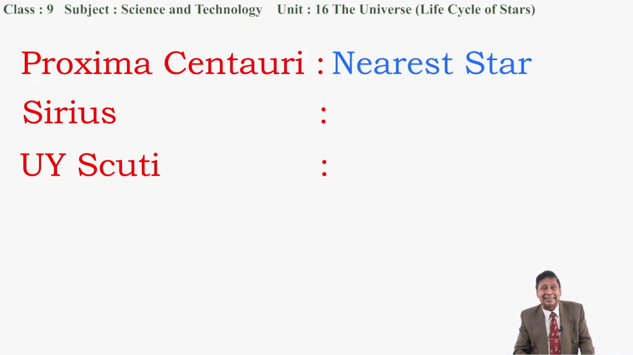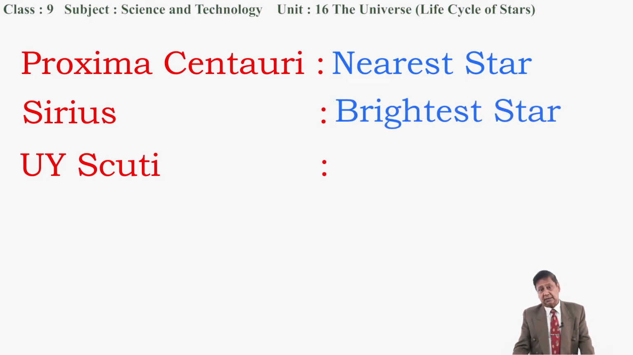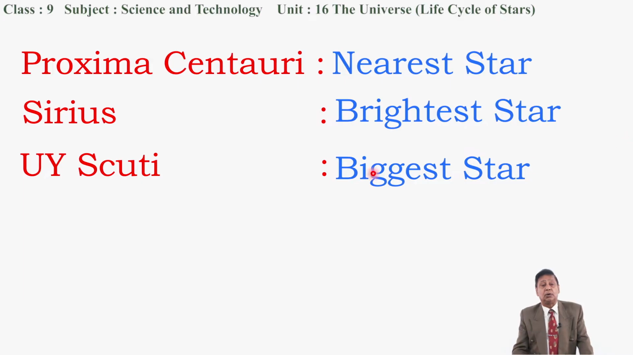And the second one, Sirius. This is the brightest star which can be seen in the night sky. But another, UY Scuti. UY Scuti is the biggest star. First, I introduced 3 names: Proxima Centauri, the nearest star; Sirius, the brightest; and UY Scuti, the biggest star. Where are they? I want to show their location also.